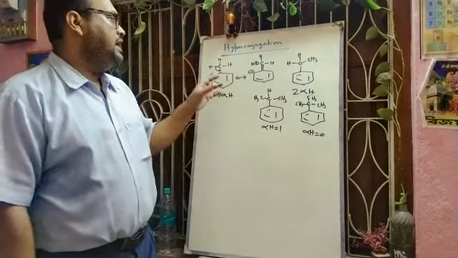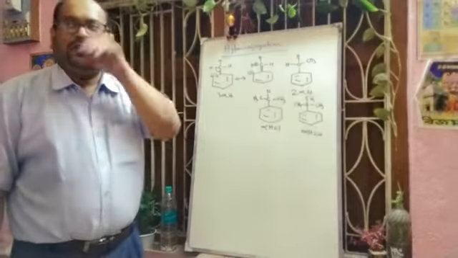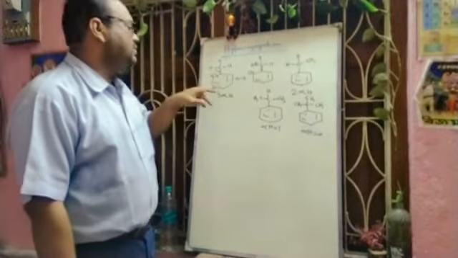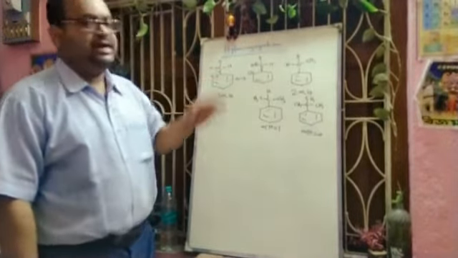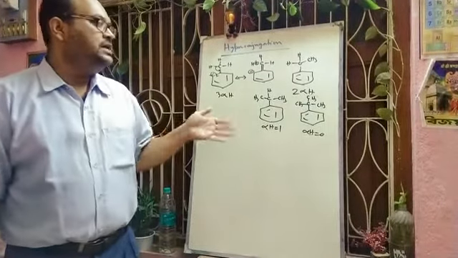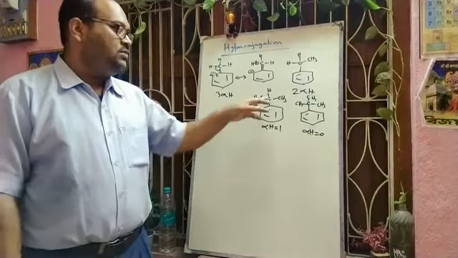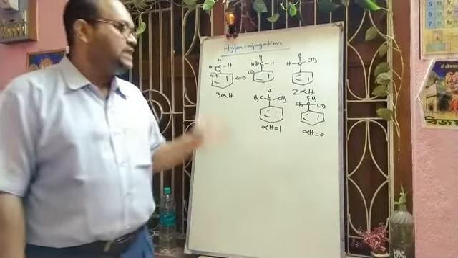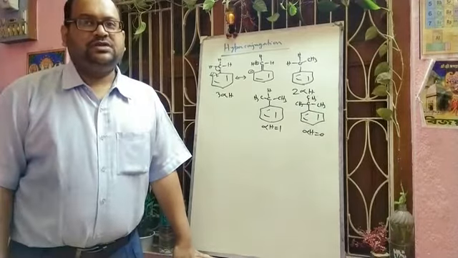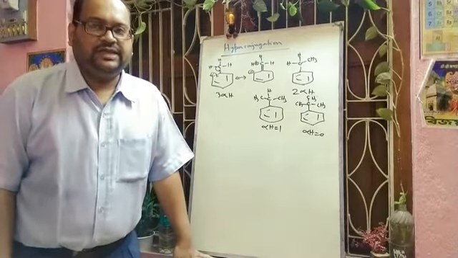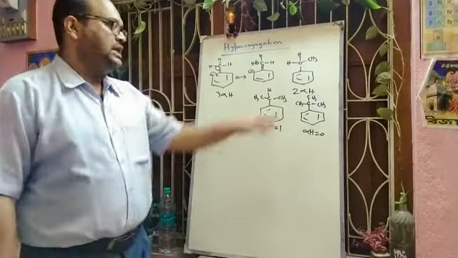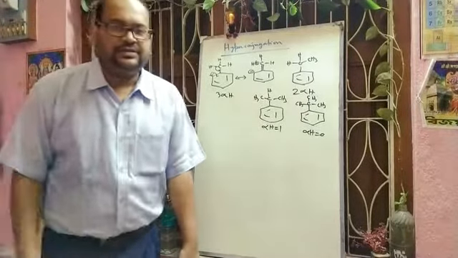So here we know that for alkyl groups, if we increase the number of alkyl groups, the inductive effect will be high. But in this case, what is happening? If we increase the alkyl groups on this carbon atom, the hyperconjugated structures are minimum. So the electron releasing effect of the methyl group is maximum, and that of the tertiary butyl group is minimum.